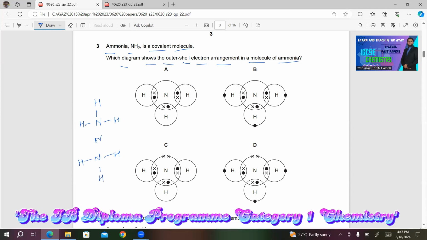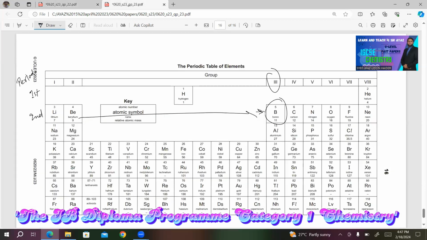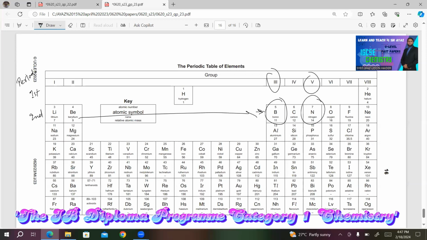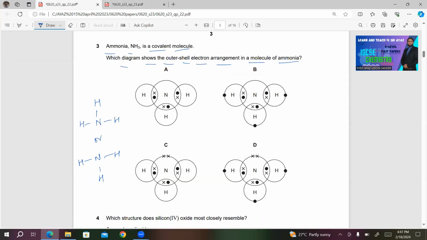So let's look at the position of nitrogen in the periodic table. It's in group 5, which means it must have 5 valence electrons. What about hydrogen? Hydrogen contains only 1 valence electron. So nitrogen atom will share 3 of its valence electrons, one with each hydrogen atom. This leaves 2 valence electrons, which is also known as a lone pair in ammonia.